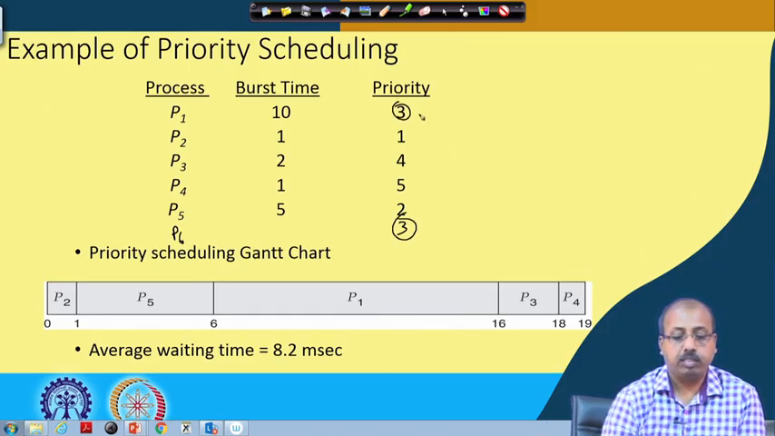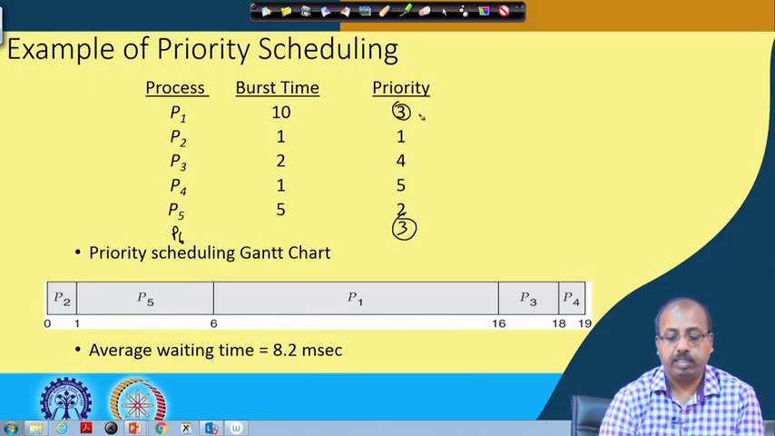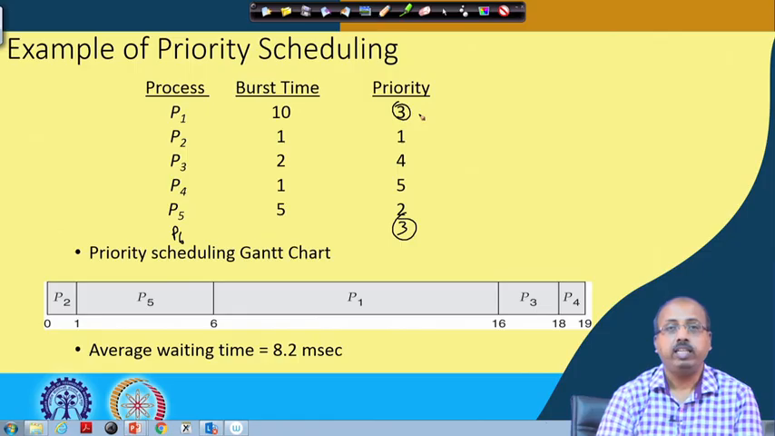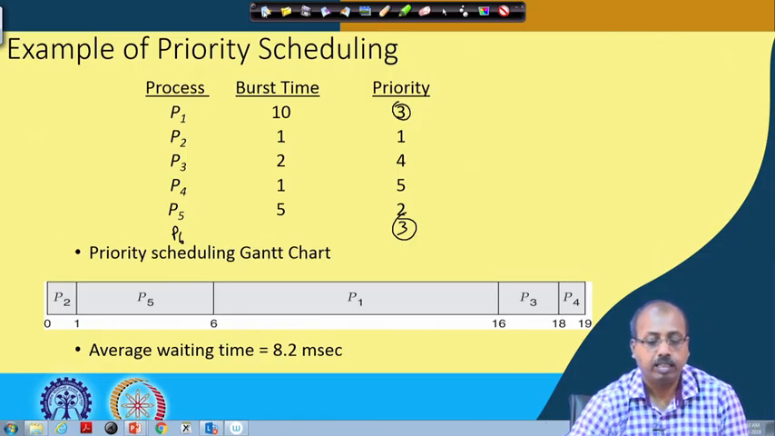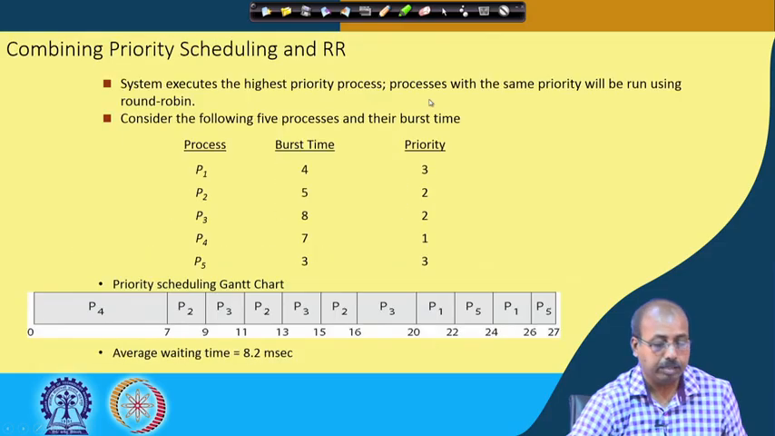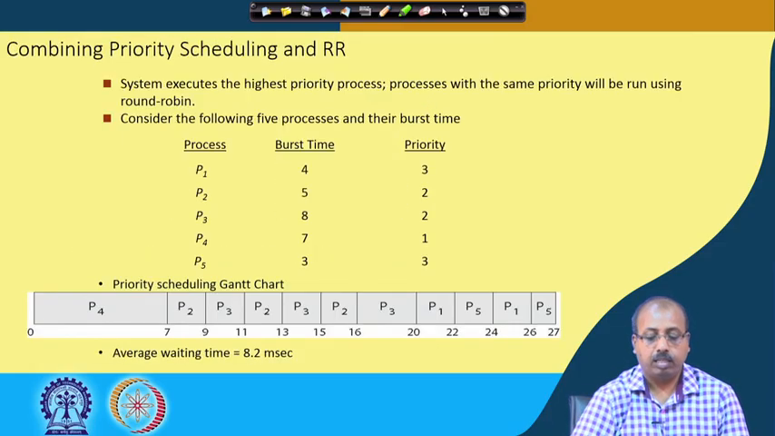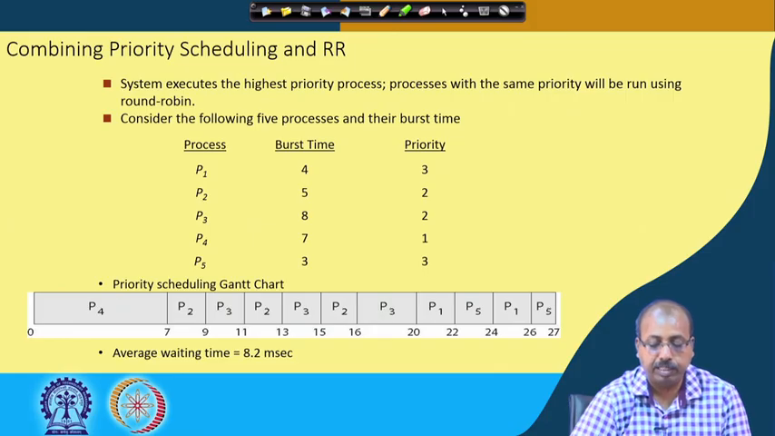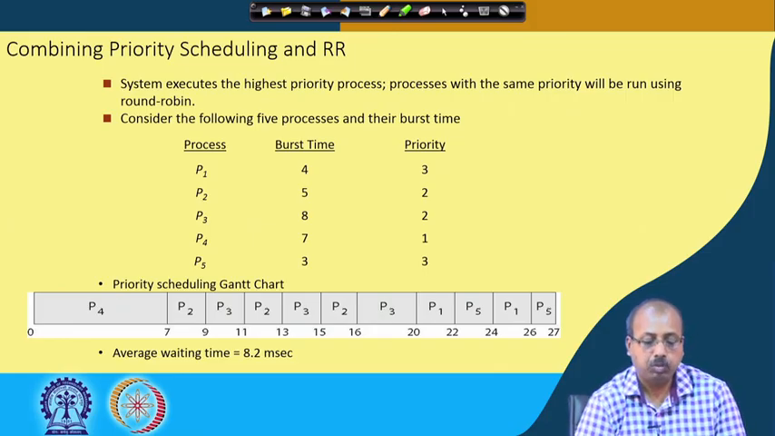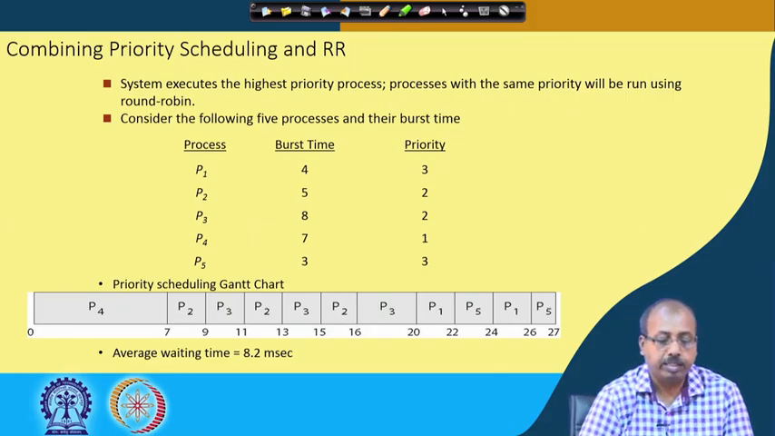In the next policy that we are going to see, P1 and P6 will be picked up in a round robin fashion, so that both of them have equal priority and execute in a round robin fashion. Here we have a situation where P1 and P5 have the same priority, and P2 and P3 also have the same priority.